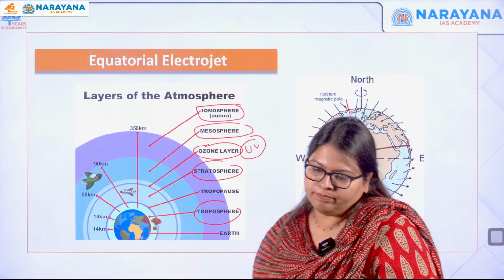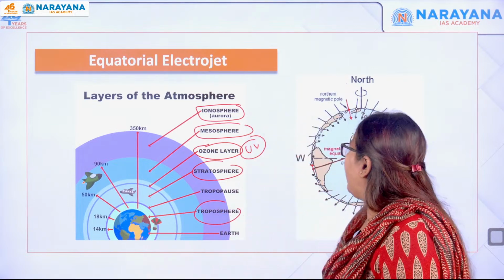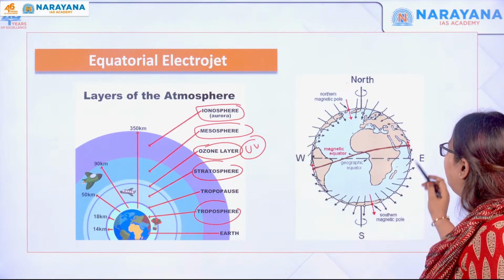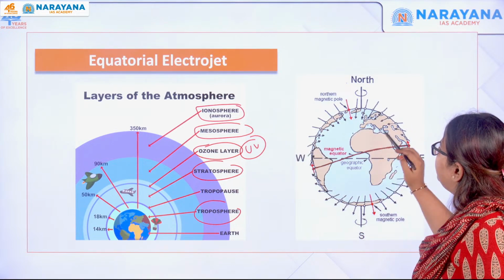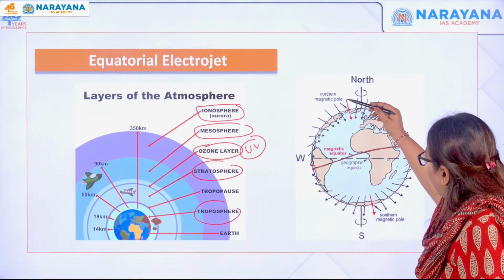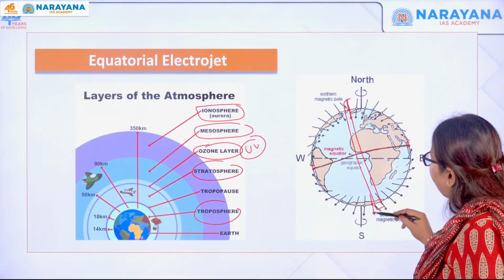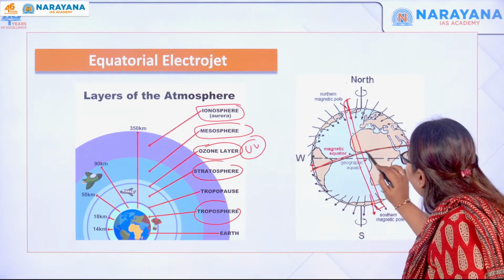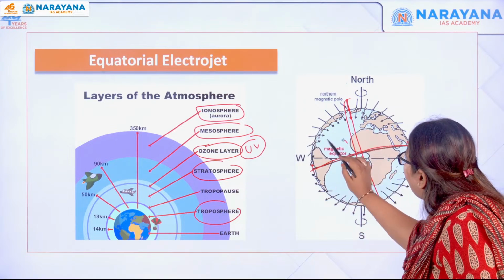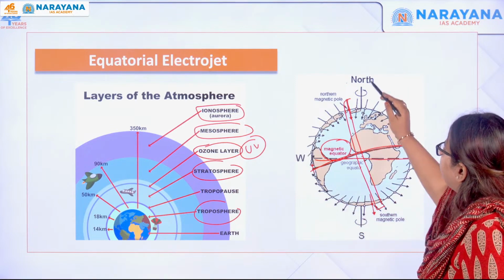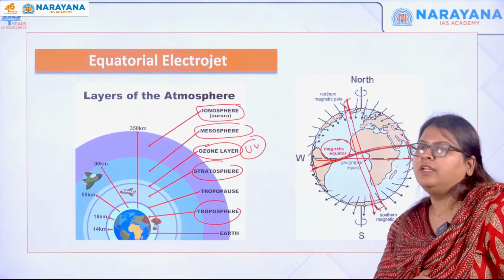Let me show you this also. This is the surface of the Earth. This is the northern magnetic pole. This is how it is oriented, and this is the southern magnetic pole, and perpendicular to that is your magnetic equator, whereas this is your geographic equator. This is the geographic north as well as the south pole.